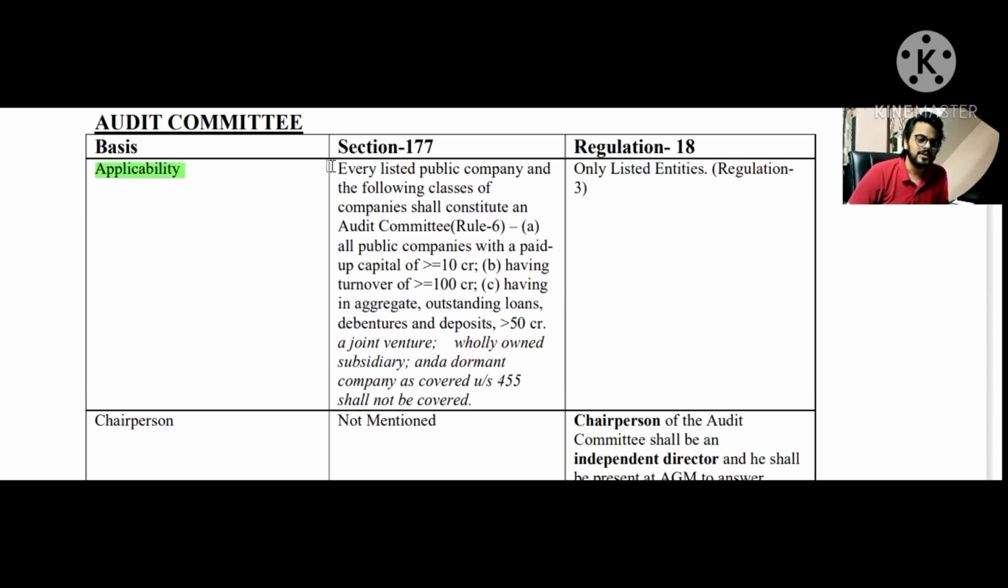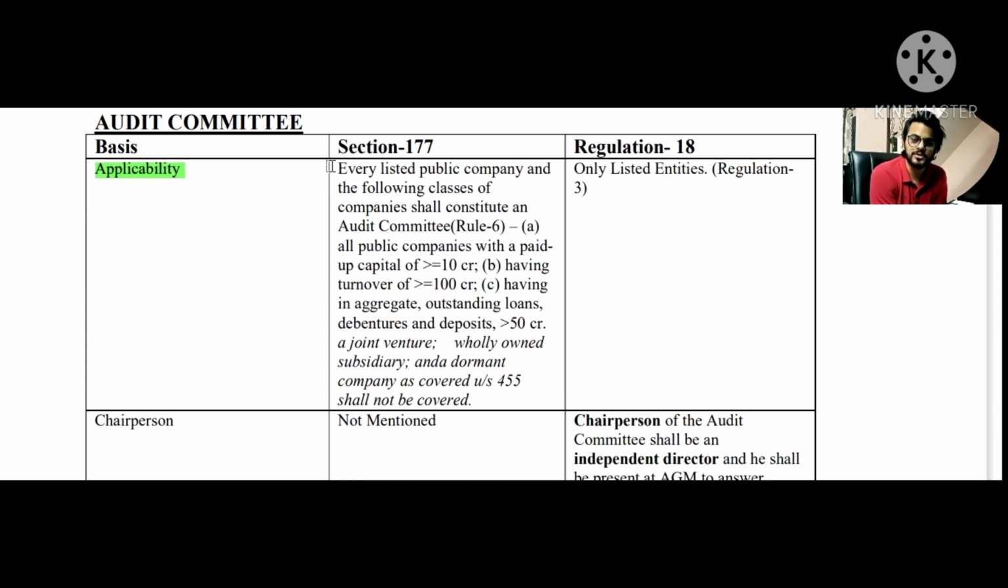The applicability: section number 177 of the Companies Act 2013 says that audit committee shall have to be formed by the listed entities for sure, and then it talks about the unlisted public company with the particular criteria of if the paid up share capital is more than equal to 10 crores, or the turnover is more than equal to 100 crores, or the outstanding loans, debentures, or deposits is more than 50 crores.